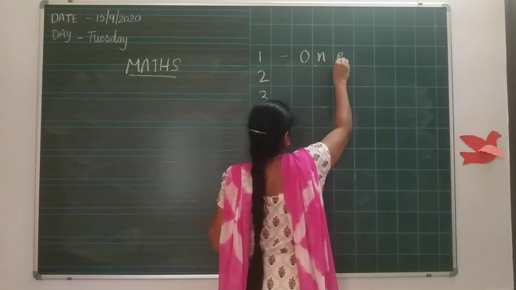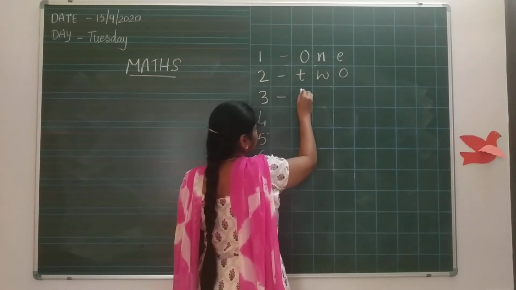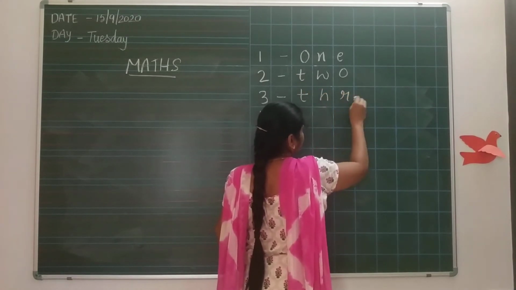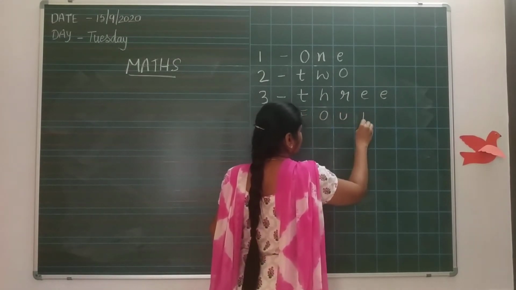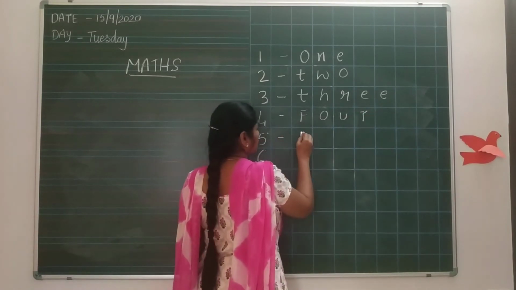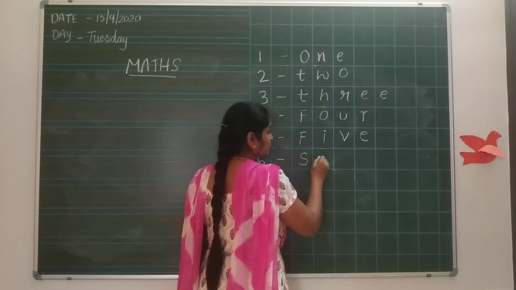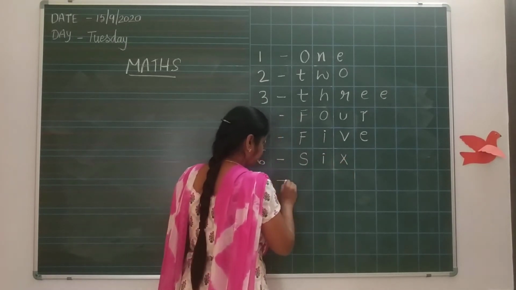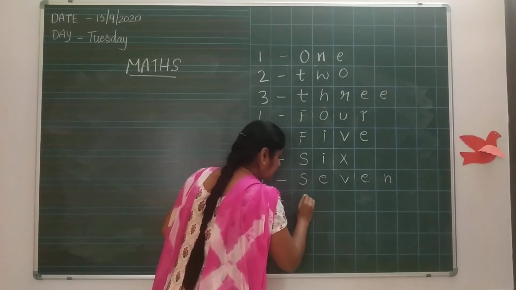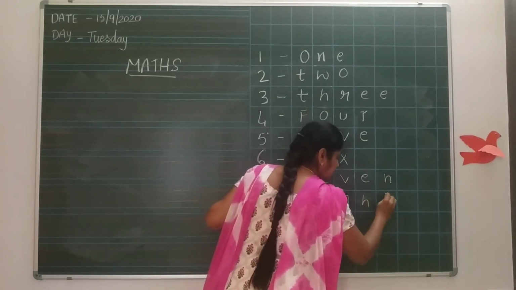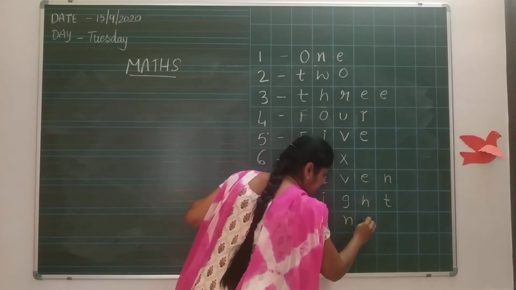O-N-E, 1. Then 2, T-W-O, 2. 3, T-H-R-E-E, 3. F-O-U-R, 4. F-I-V-E, 5. S-I-X, 6. S-E-V-E-N, 7. E-I-G-H-T, 8. N-I-N-E, 9.